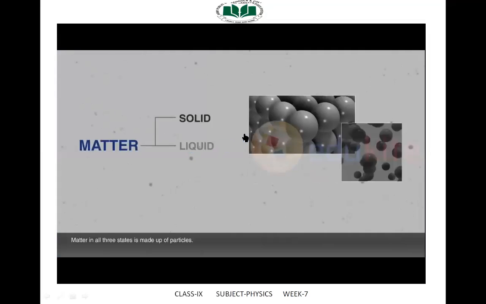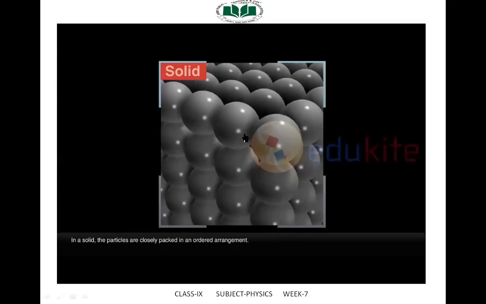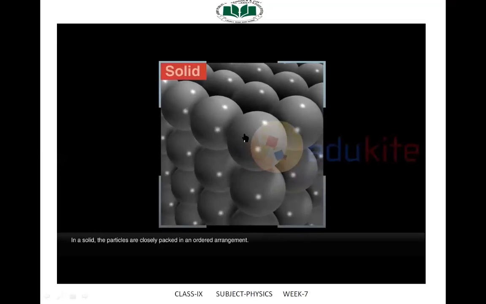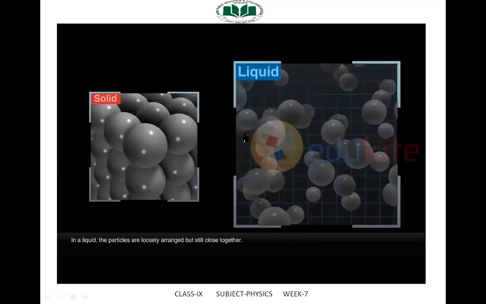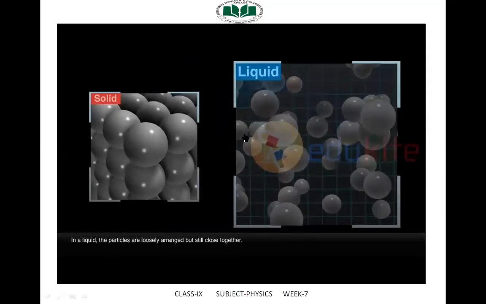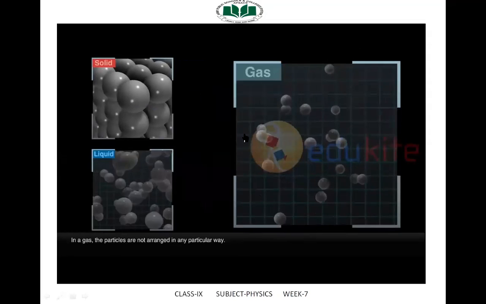Now I will share with you an animation about the properties of matter that is more helpful for your learning. The arrangement of particles in solids, liquids, and gases. Matter in all 3 states is made up of particles. In a solid, the particles are closely packed in an ordered arrangement. In a liquid, the particles are loosely arranged but still close together. In a gas, the particles are not arranged in any particular way.